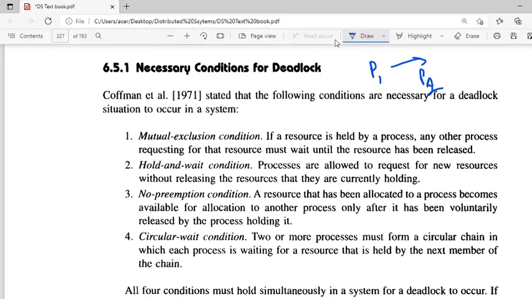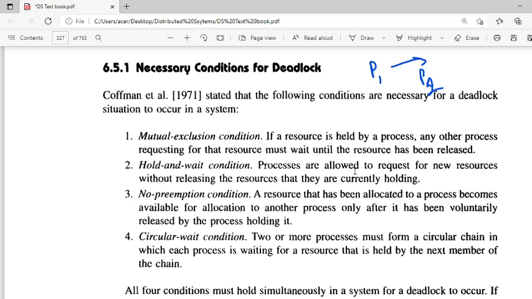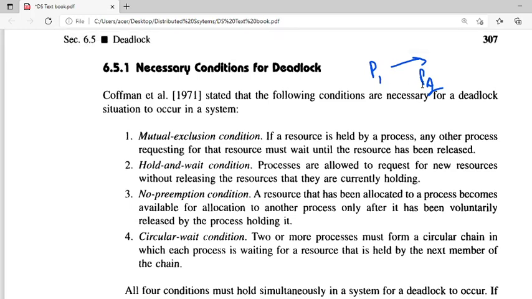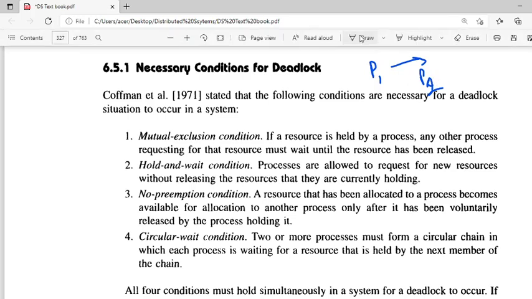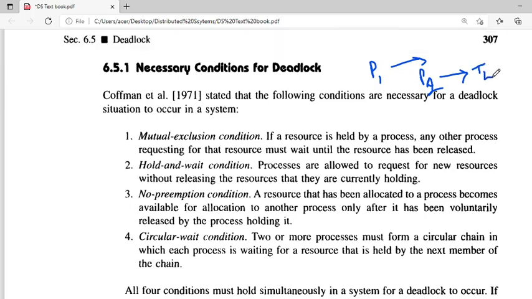And the next is hold and wait. So what this means: processes are allowed to request new resources. Means P2 is holding one resource. It can request new resources without releasing the already held resources. For example, P2 is holding the resource T2. The situation which we have seen before is this one.